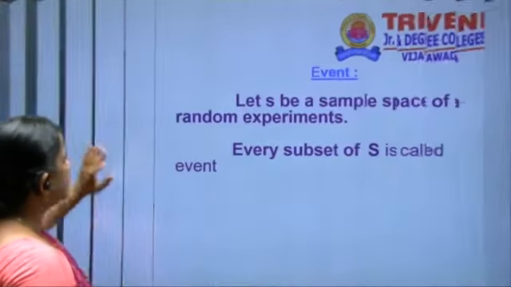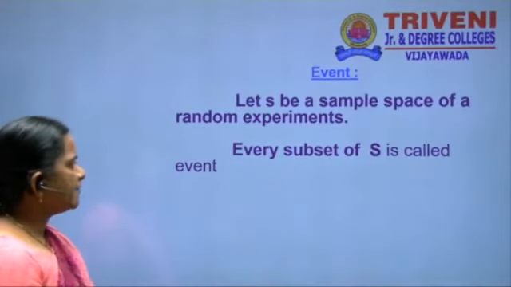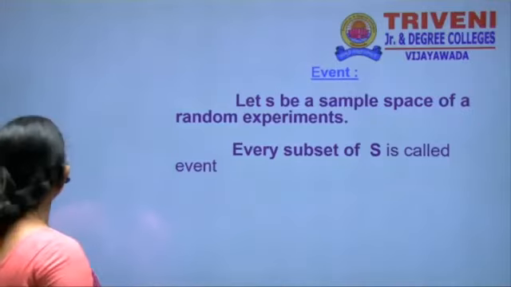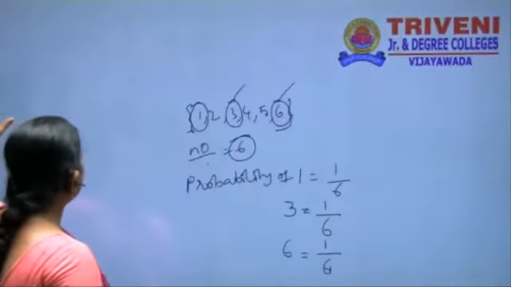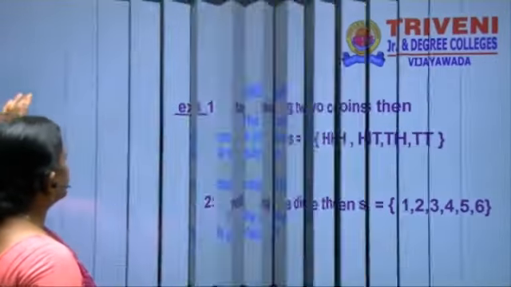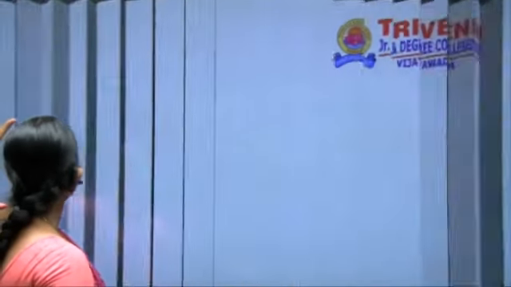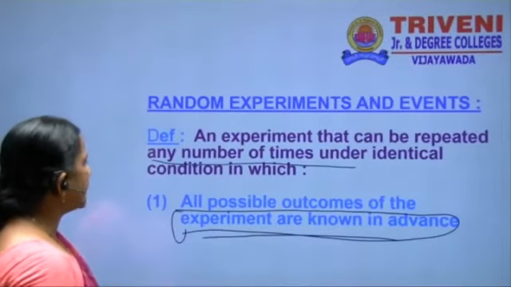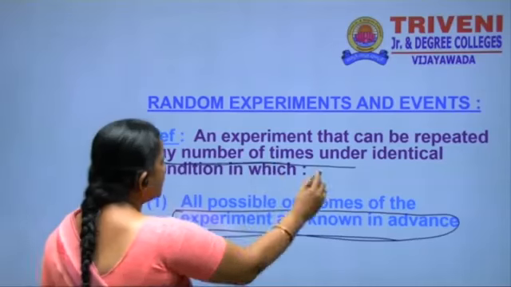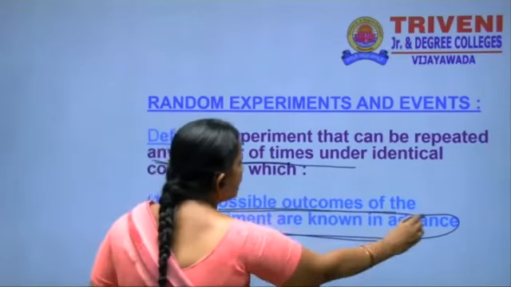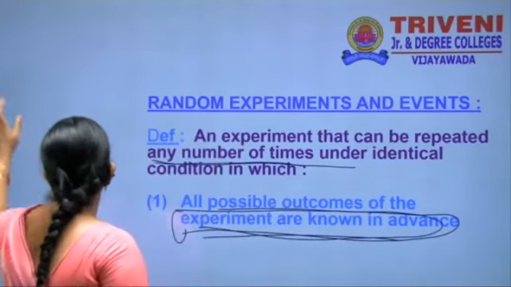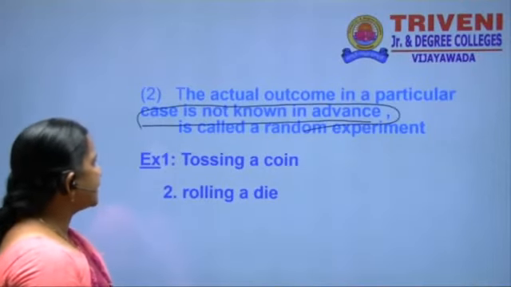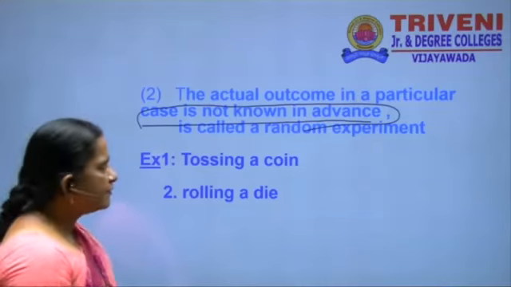And event, what is meant by event here? Every subset of S is called an event. And then the definition of the random experiment: sample space and random experiment. A random experiment is one we can conduct any number of times, and the possible outcomes we know in advance, but the outcome in a particular case is not known in advance.